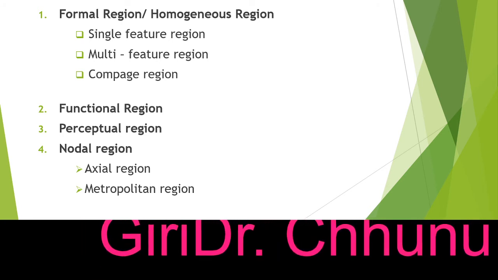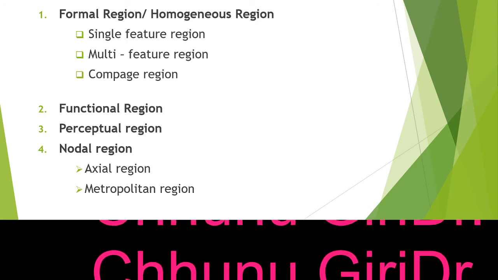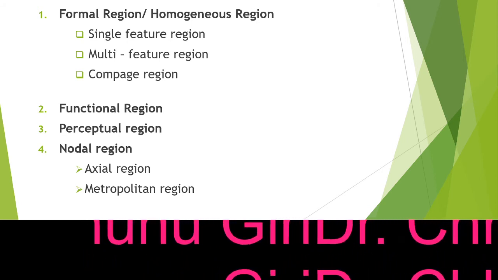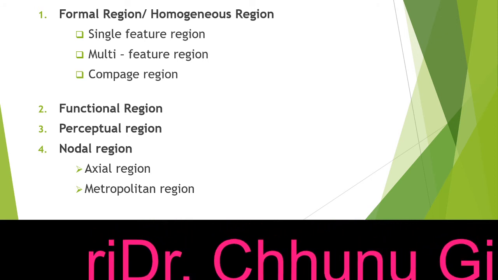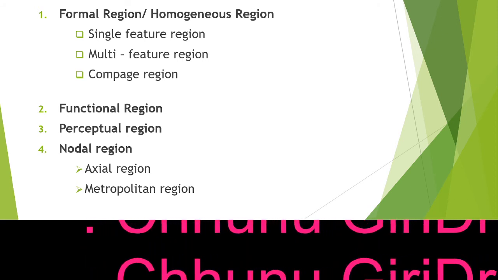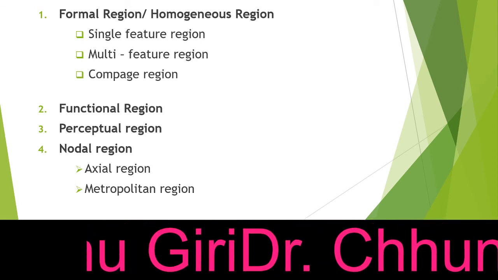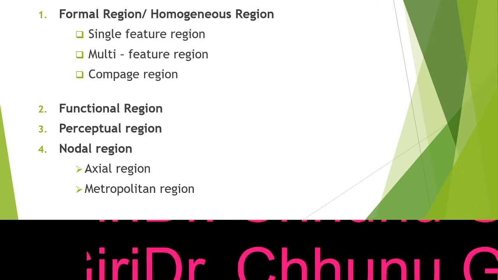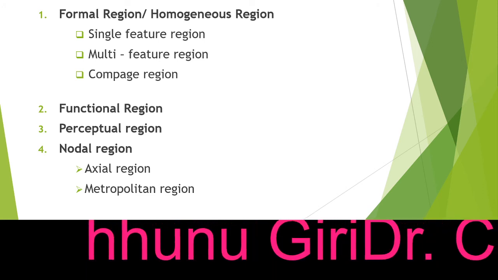त्यो जग्गाबाट चाहिँ हामी सबै जग्गा पुग्न सक्छौं. त्यो जग्गालाई चाहिँ हामी nodal region भन्छौं. Junction area. Apex regions means junction area. जहाँ top apex means जहाँदेखि चाहिँ हामी from where we can connect the everywhere. Okay. Metropolitan means it's aggregation of the smaller towns. Mumbai, Delhi, Kolkata, these are the metropolitan cities.